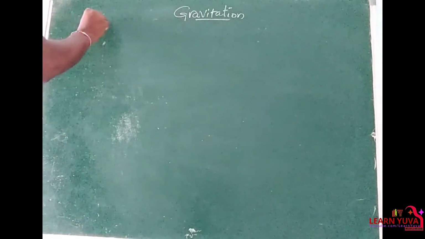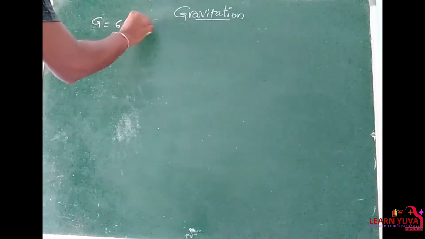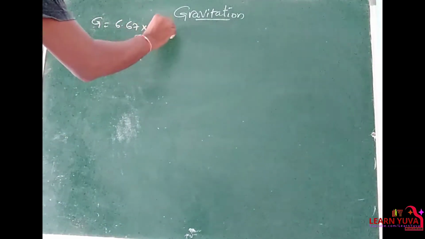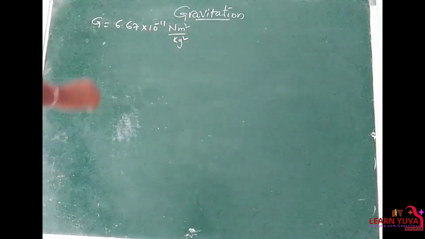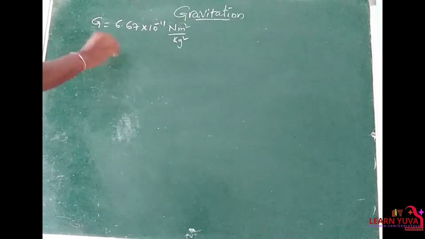So coming to the value of G, 6.67 into 10 to the power of minus 11 Newton meter square by kg square. So the dimension formula for this is,